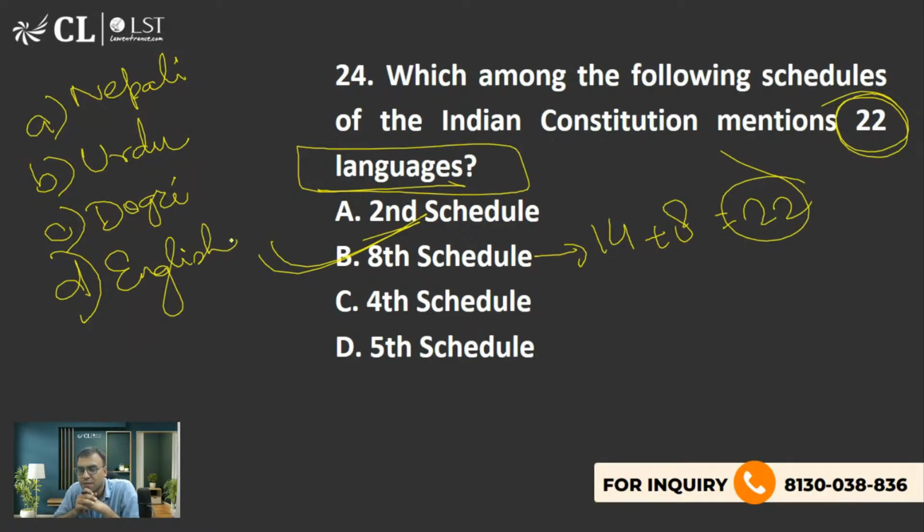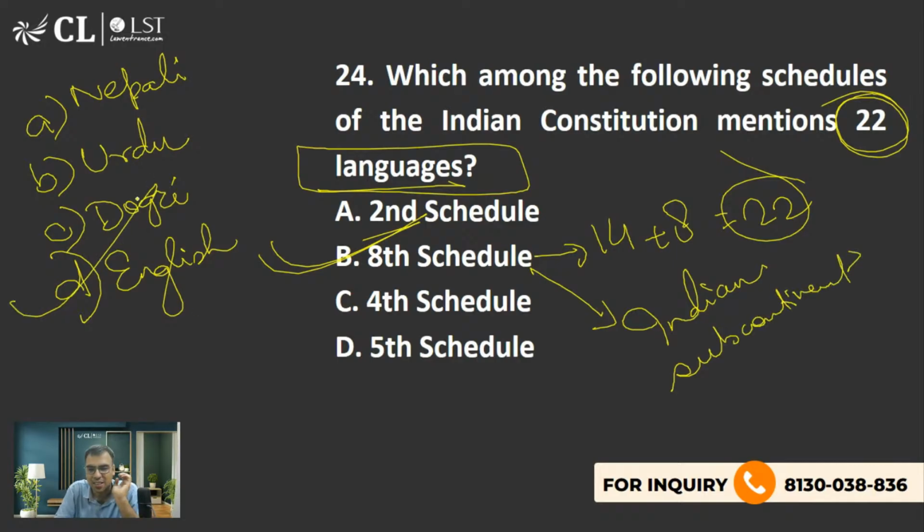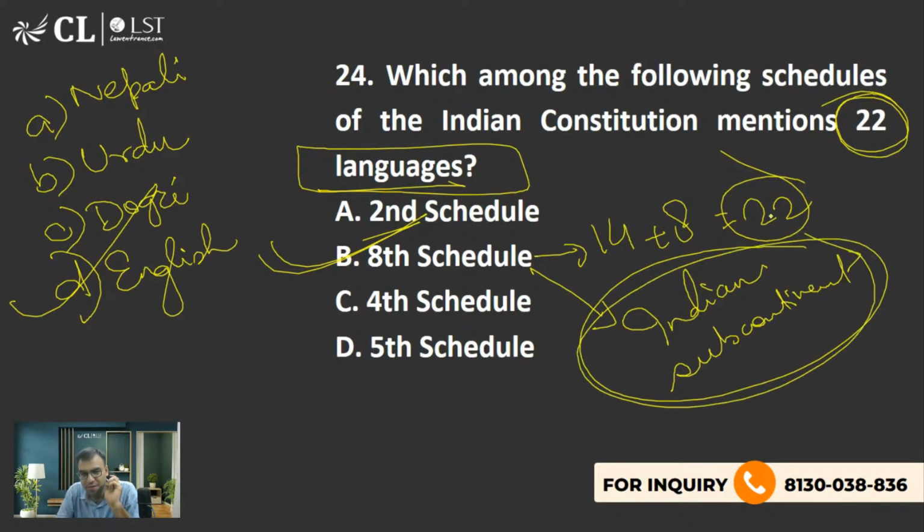कैसे पहचानोगे? अब सारी 22 languages रटना आसान नहीं है कि all the 22 you'll remember. What is the idea behind the 8th schedule? Idea क्या है? It contains languages, Indian languages. क्या, Indian subcontinent की languages? The right answer is D. Now be careful. I am writing Indian subcontinent की language, so that it would be helpful for your understanding.